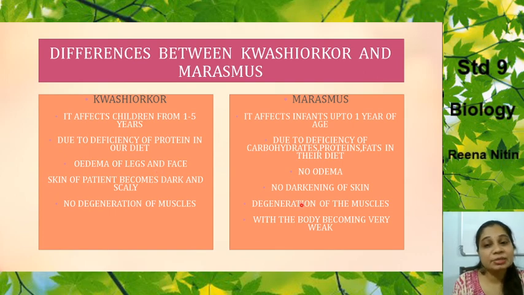In case of marasmus, there is no swelling. In fact, there is a thinning of the limbs. The skin of kwashiorkor patients becomes dark and scaly. In marasmus, there is no darkening of the skin, but it becomes folded. In kwashiorkor there is no degeneration of the muscles, but in marasmus there is degeneration of the muscles, with the body becoming very weak. So that's about the differences between kwashiorkor and marasmus.